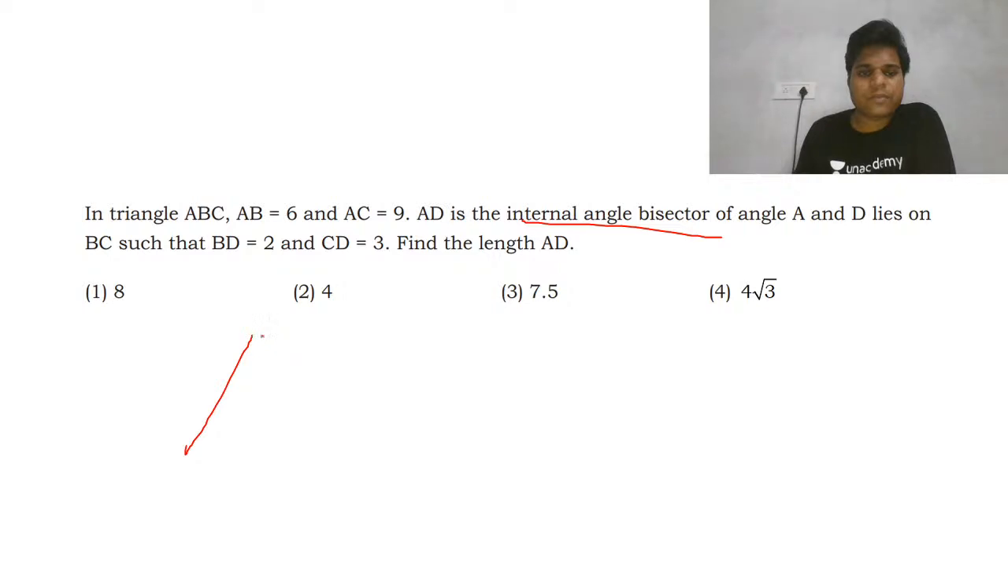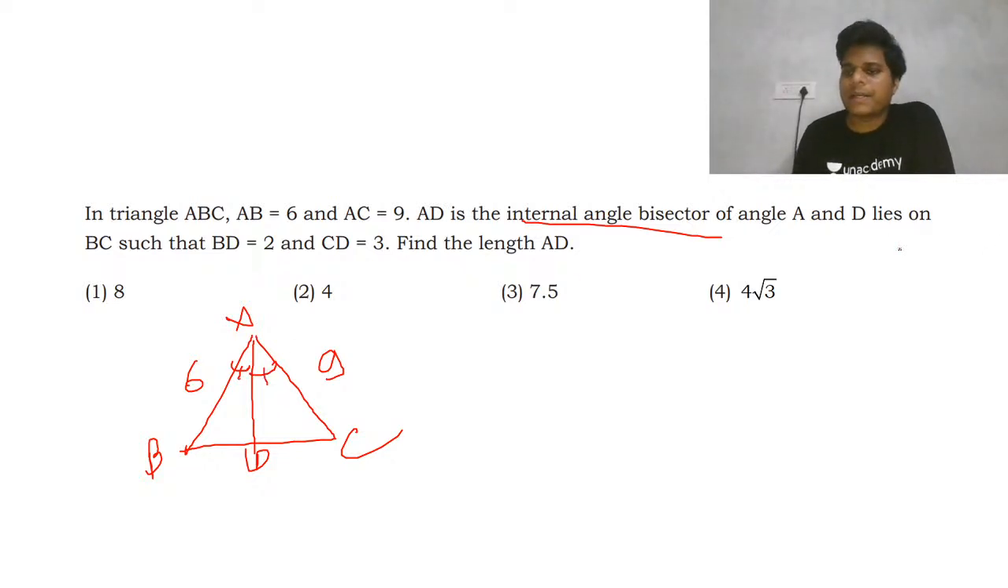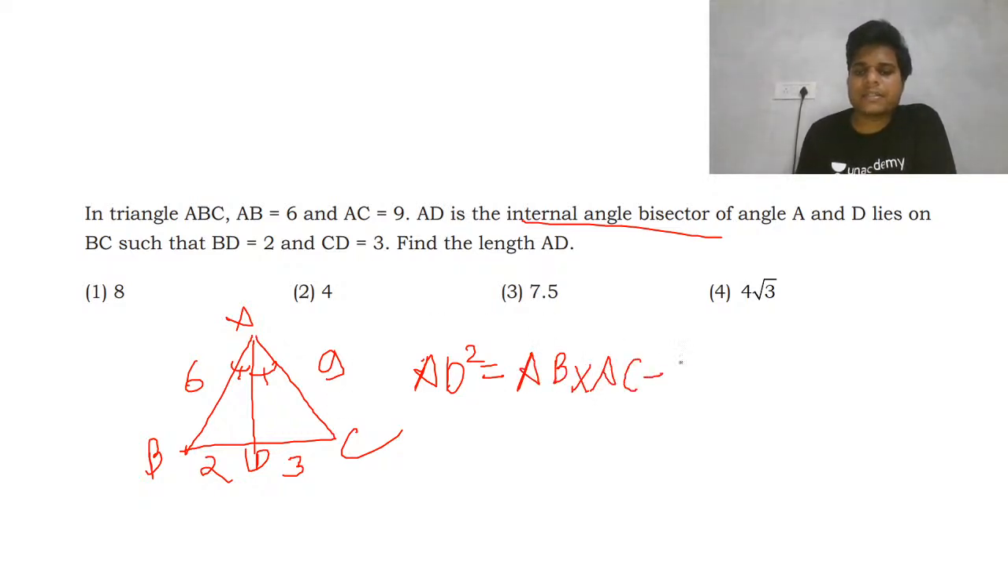So this is your triangle ABC, and AB is 6, AC is 9, and AD is the internal angle bisector, and D lies on BC such that BD equals 2 and CD equals 3. Now we need to find the length of AD. I have told you the formula for this: AD square equals AB into AC minus BD into DC. You can use this and you will get your answer.